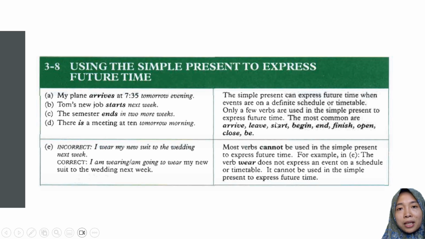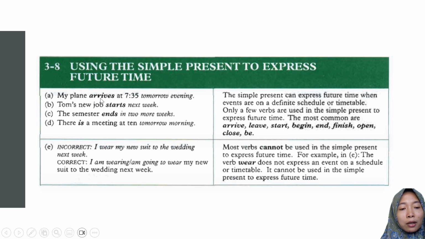So there are some verbs that can be used to express future time even though the structure is in the form of simple present. The most common are arrive, leave, start, begin, end, finish, open, close, and be. Have a look at the examples.